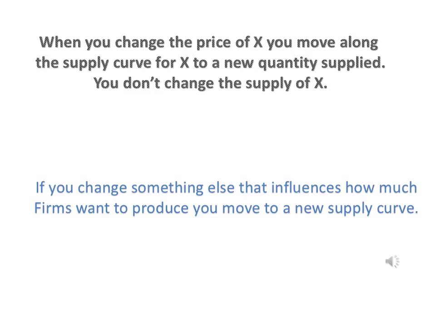Lots of things other than the price of fertilizer can move a supply curve. Firms are usually concerned with maximizing their profit. So if something affects how costly it is for a firm to make a good, that will often affect supply. So if you raise a firm's labor costs, that will shift in supply. If there's some new technology that makes it cheaper to make a good, that will usually raise supply. Again, please remember, the rule is if you change the price of a good, you move along the supply curve for that good. But if you change something else that's relevant for how much a firm wants to produce, then you need to move to an entirely new supply curve.